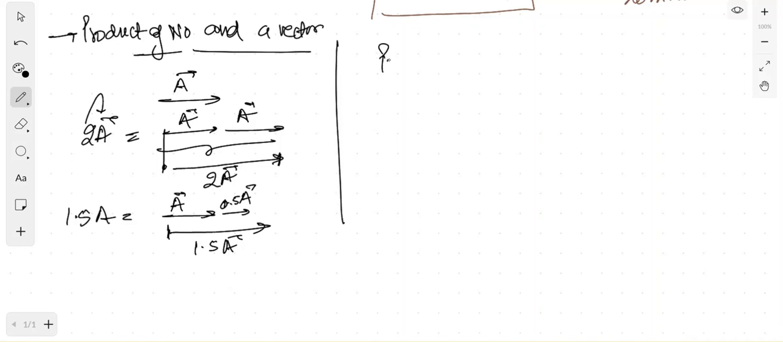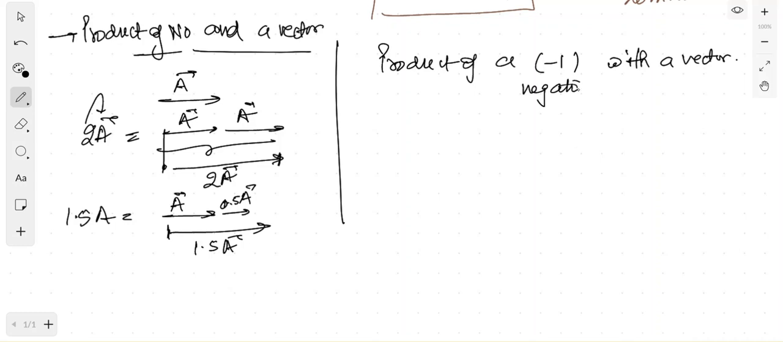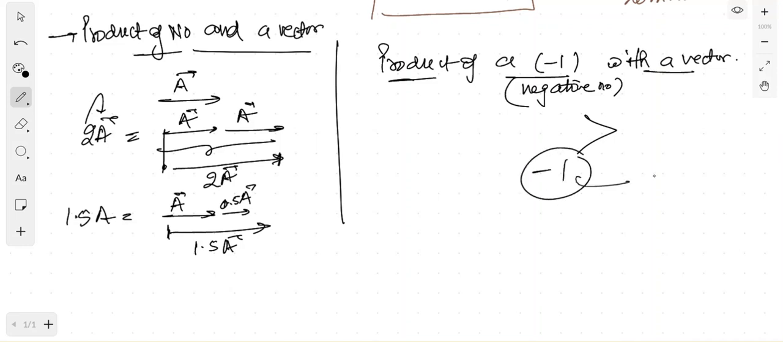Now one more thing, the product of a negative number, or you can say -1, with a vector. What is the effect? When you multiply by any negative number, what is the change? The change is that when you multiply by a negative number, the direction of anything gets changed. Suppose this is given. Now if you multiply this whole thing by -1, you know that the sign changes, right? Meaning the direction gets changed, right?